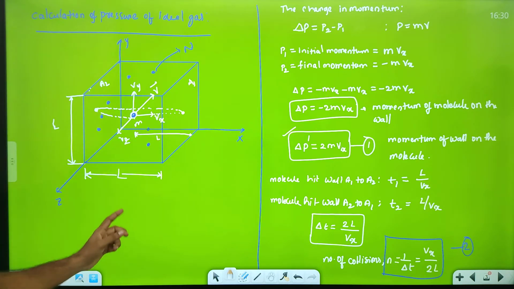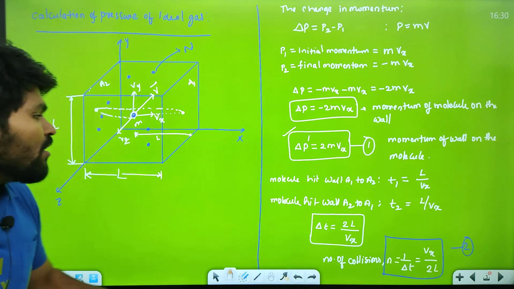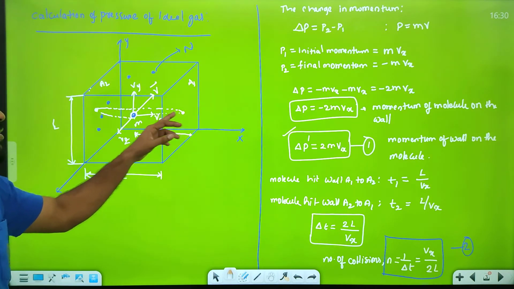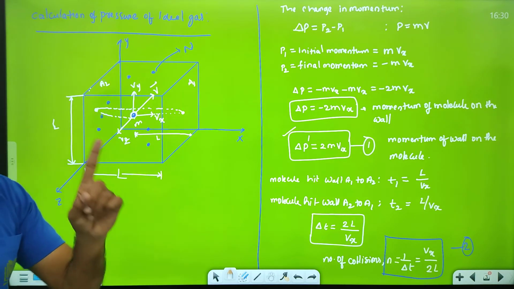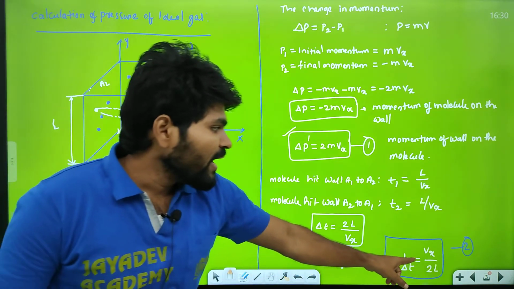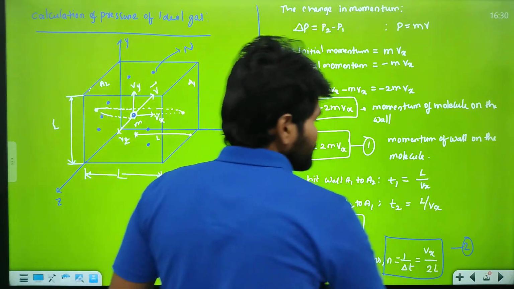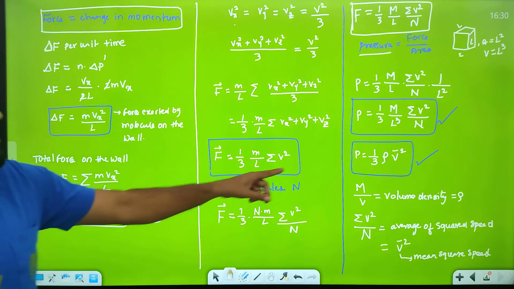How much time will it take? It will take 2L by Vx. So for one molecule, the number of collisions is given by 1 by T, that is equal to Vx by 2L. Next, we need to find pressure.